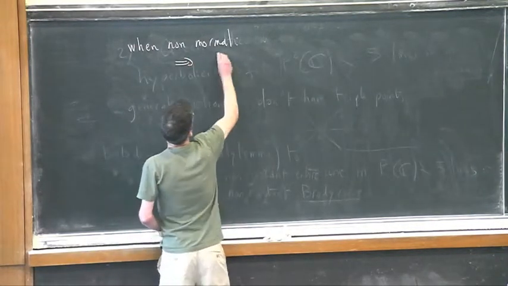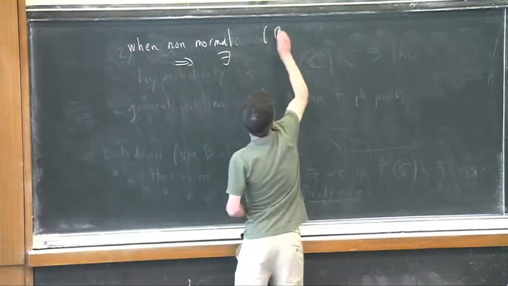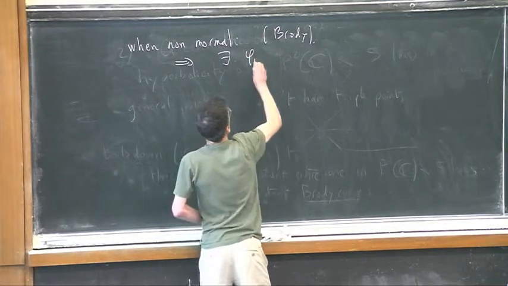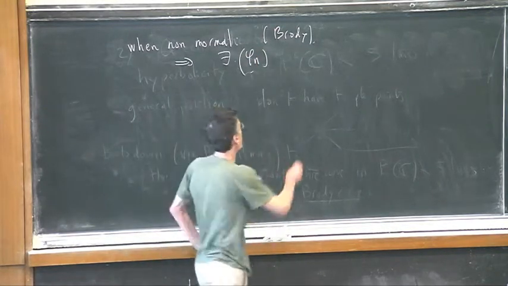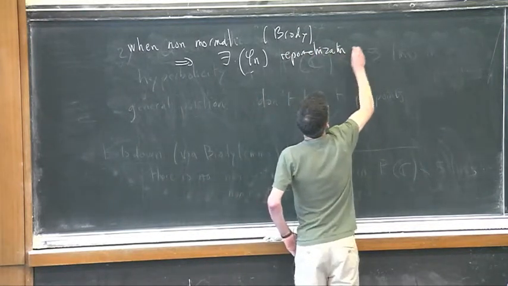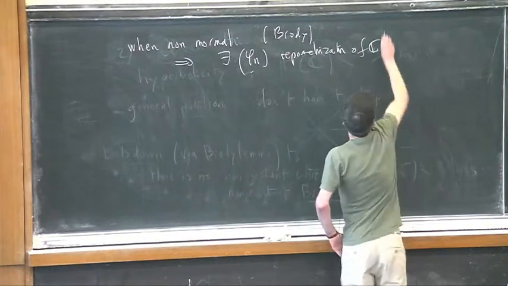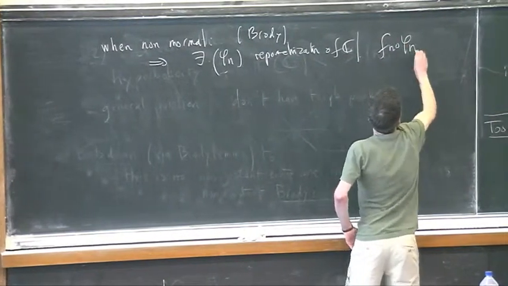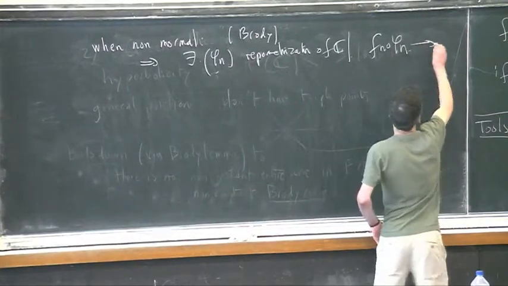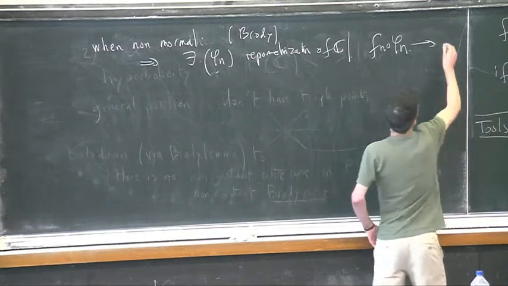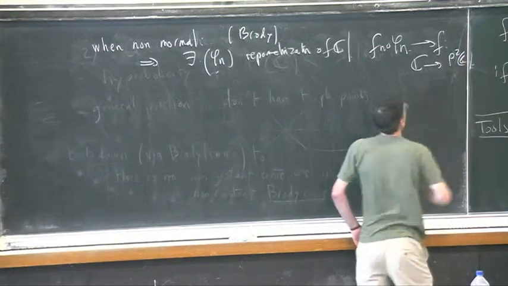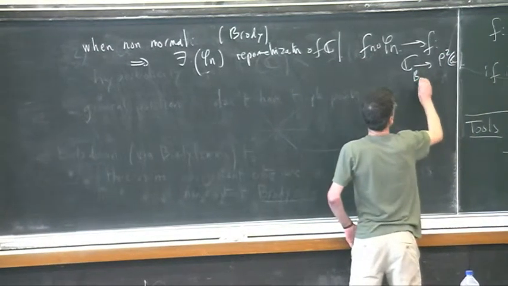Then there exists, according to Brody, a sequence of reparametrizations of C, such that this composition converges, up to some extraction, toward an entire curve, which is actually a Brody curve.